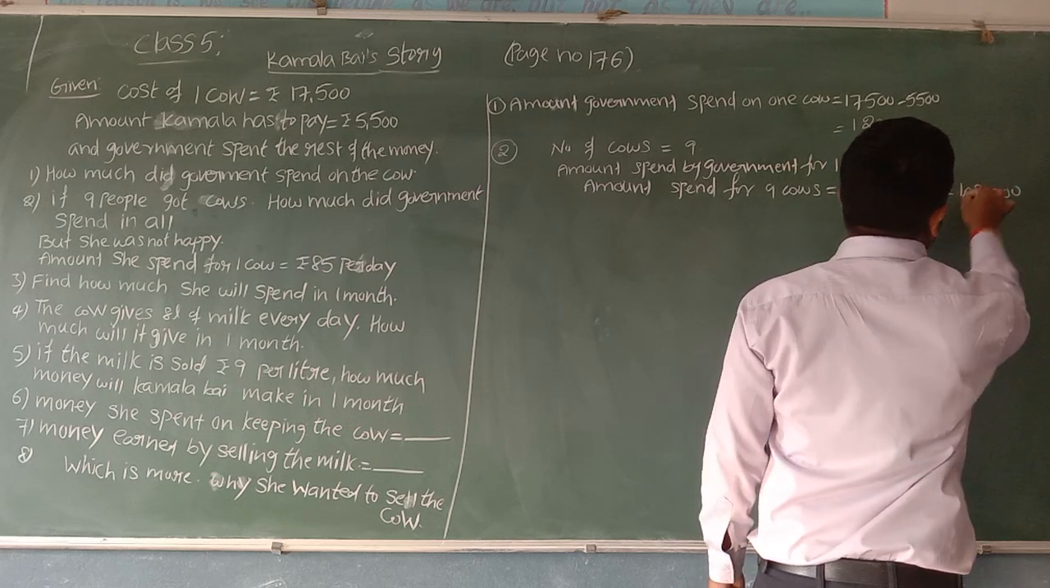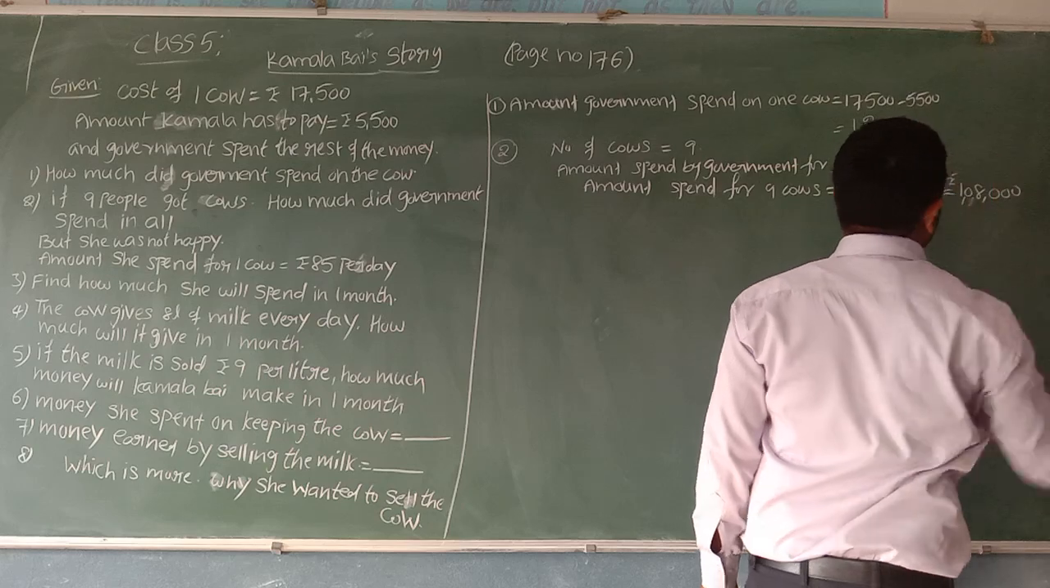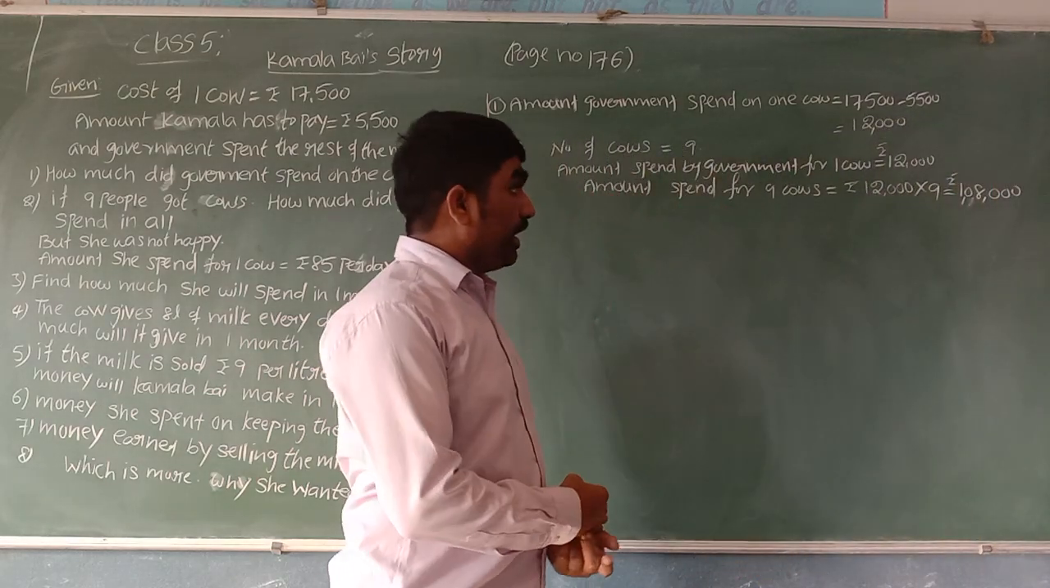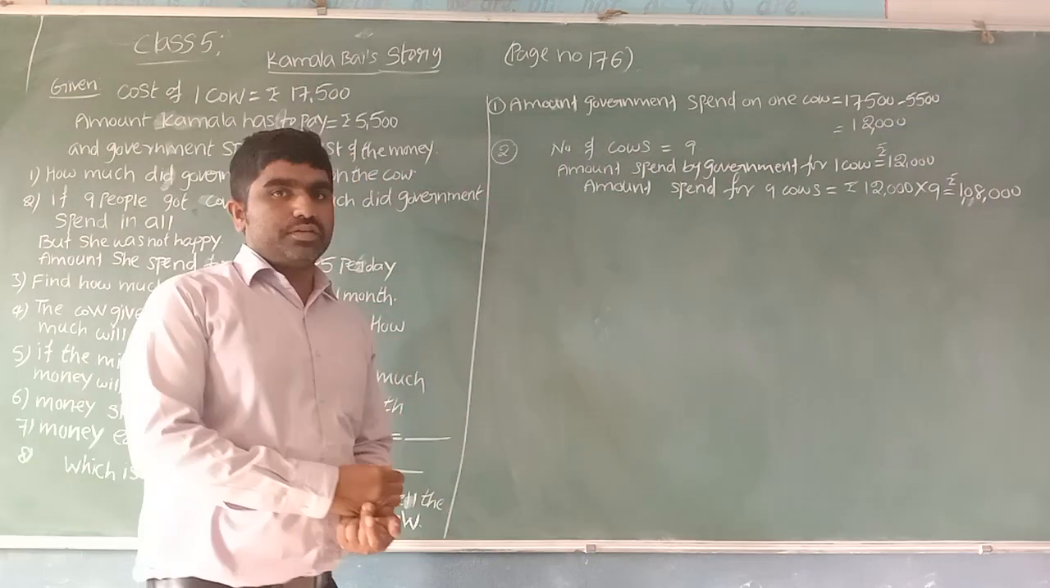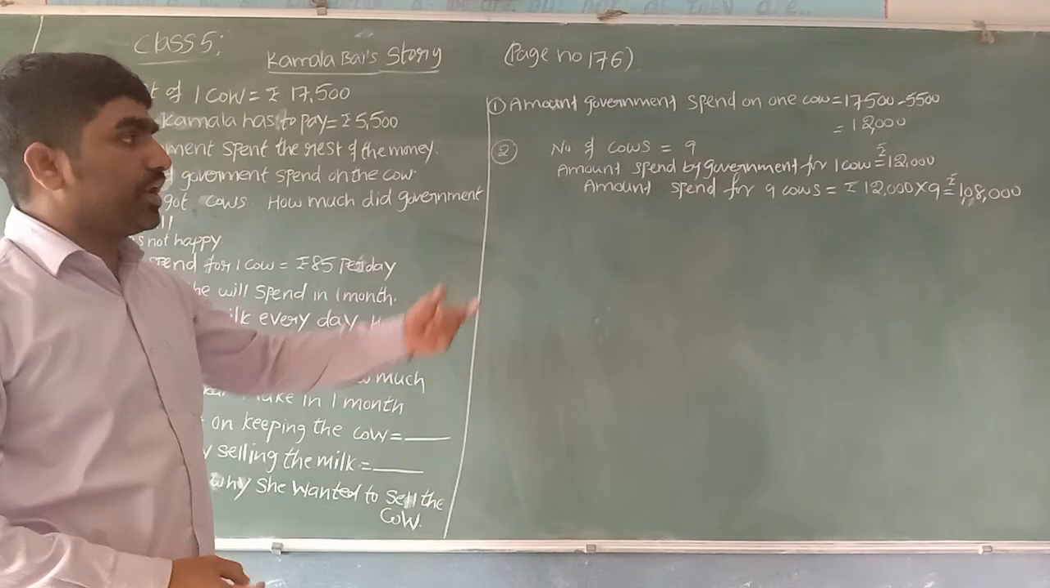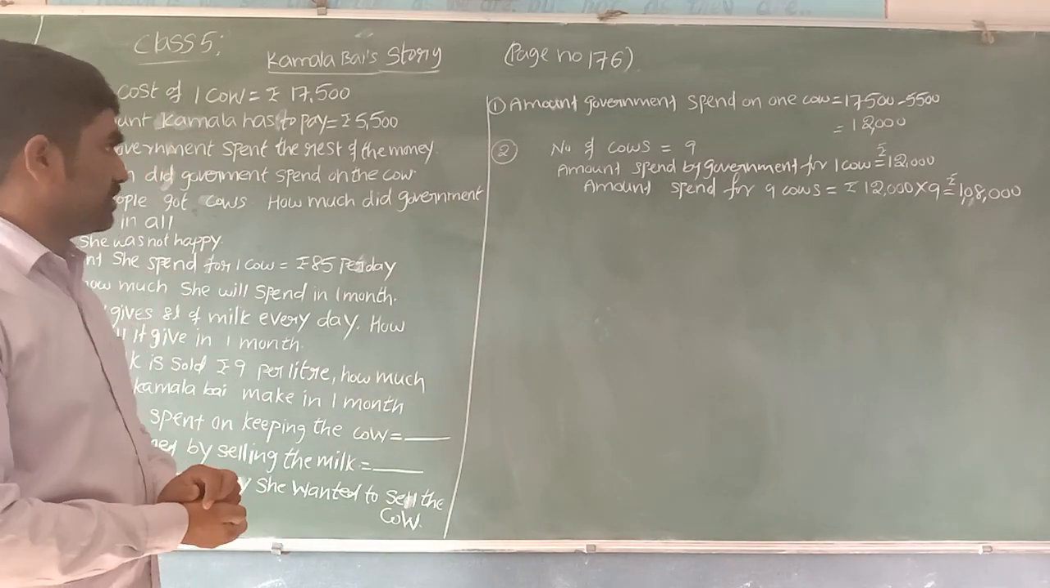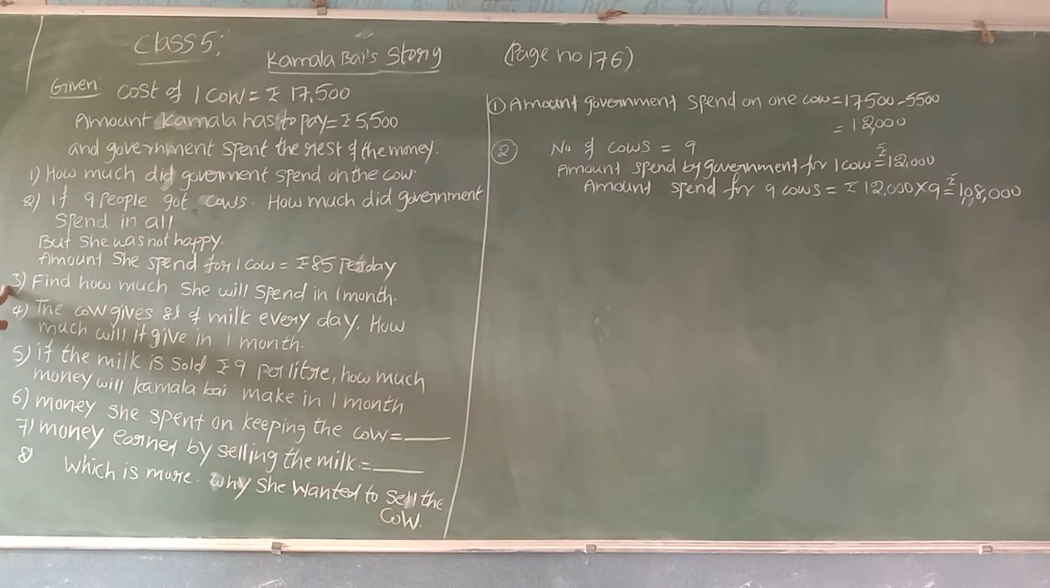Now which is 1,08,000 rupees. This is the amount spent by government for how many cows? For 9 cows. Let us answer.